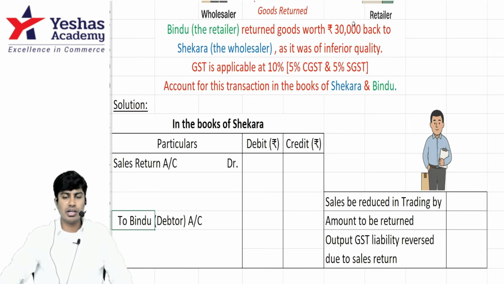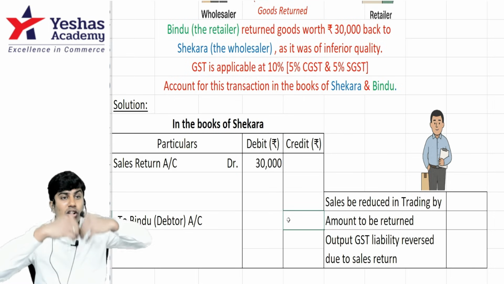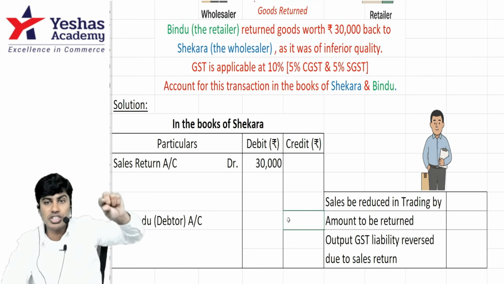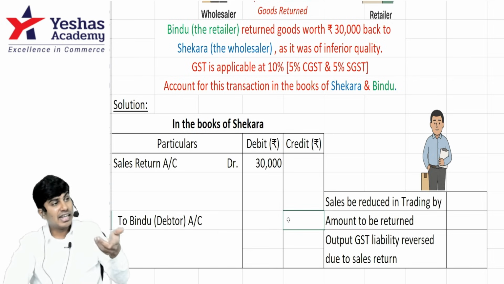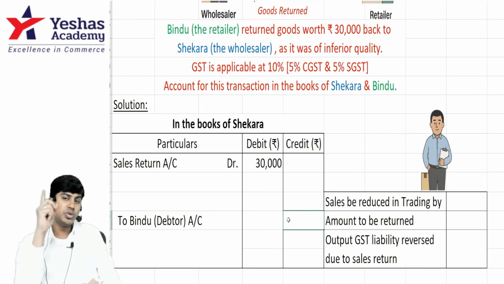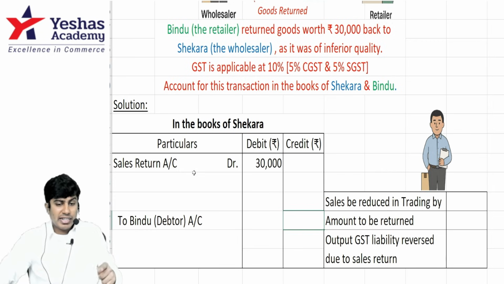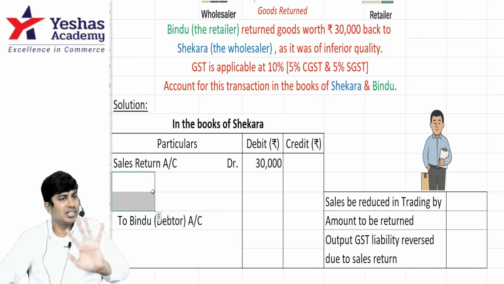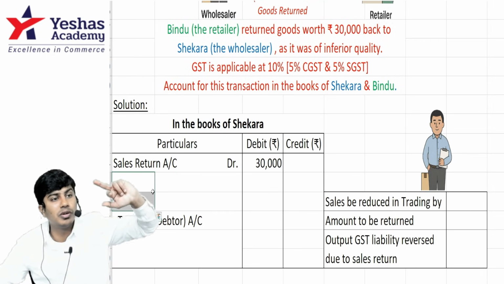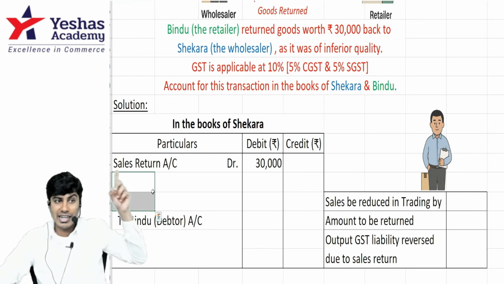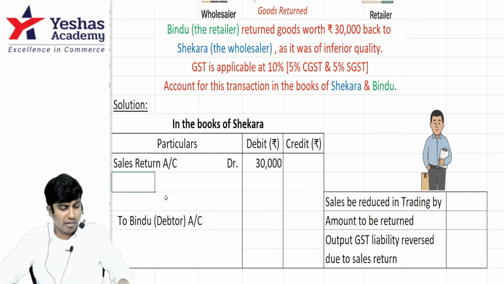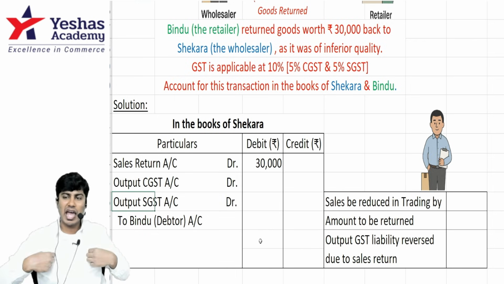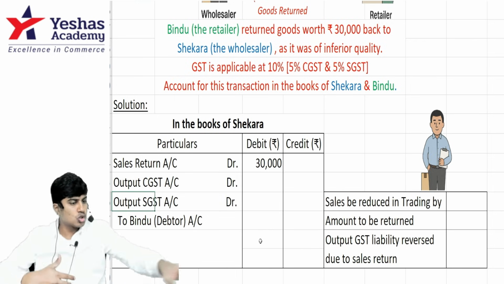What is the value of goods returned? 30,000. I will debit 30,000. Am I right? Now, how much should be credited? It cannot be 30. When you sold the goods, you had created output CGST, output SGST. That has to be reversed. Remember, when you sell, output or input? Output. When you buy, input. When you write sales return, don't write input CGST, input SGST. It's not input. It is reversal of output. Previously you had credited output CGST, output SGST. I will reverse it. Let's say I am Shaker. I sold the goods to Bindu.